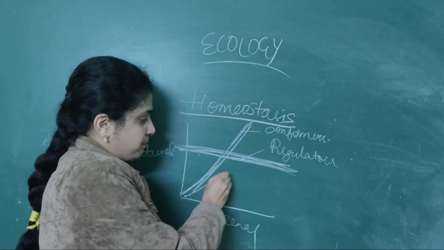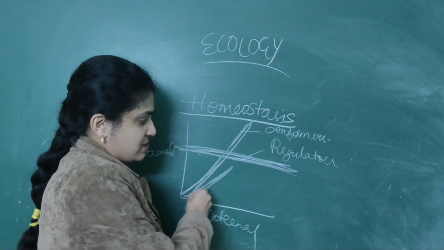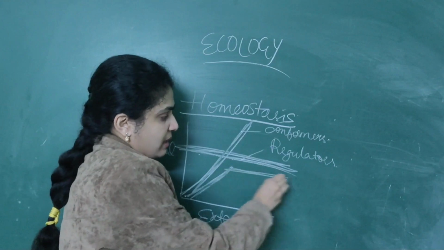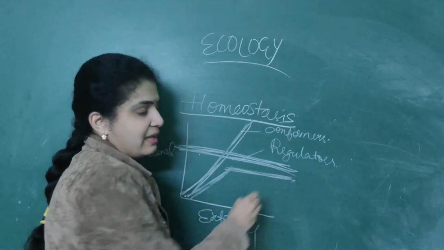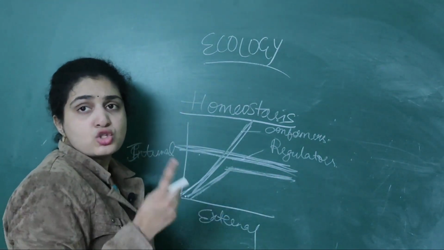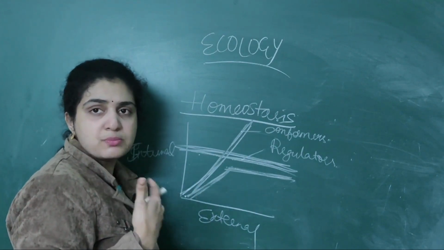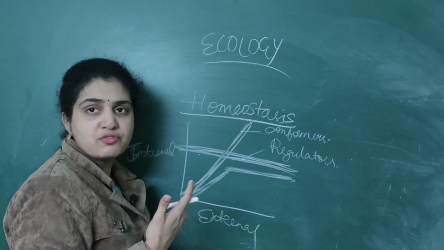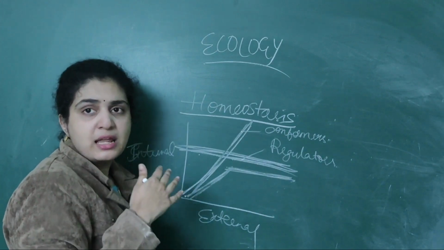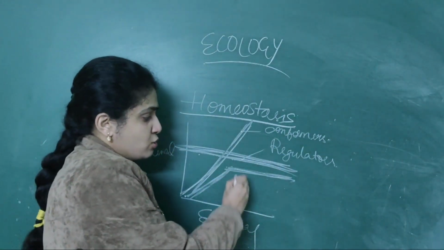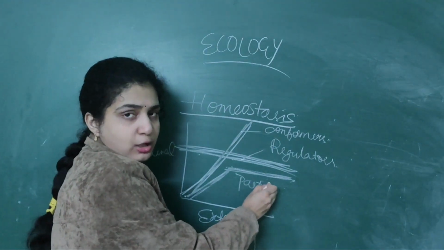Means first their body temperature will rise. Then they are able to maintain, they will act as regulators. First, their body temperature will be changing from one place to another. Then next it will be very much the same. So they are called partial regulators.